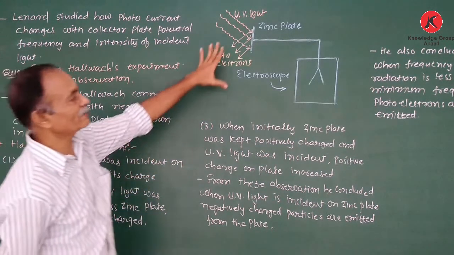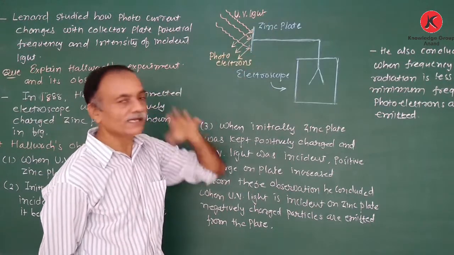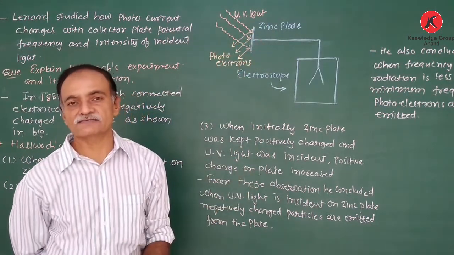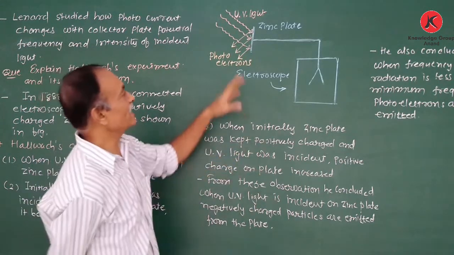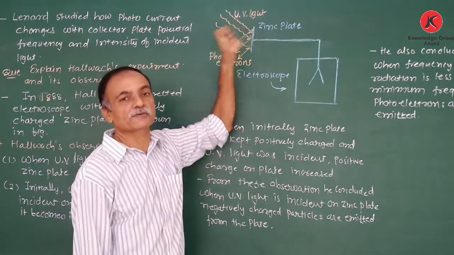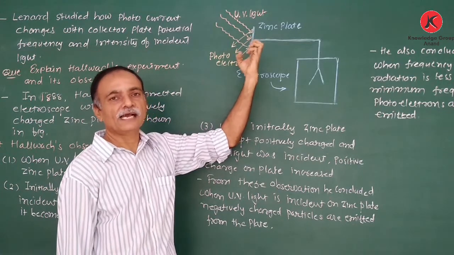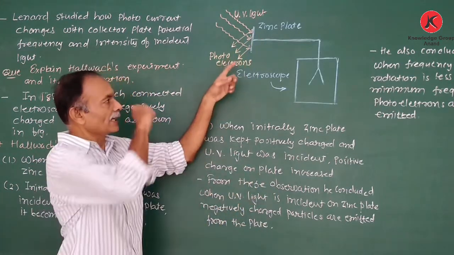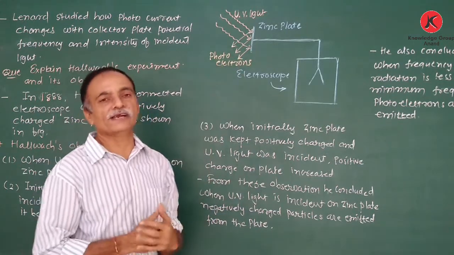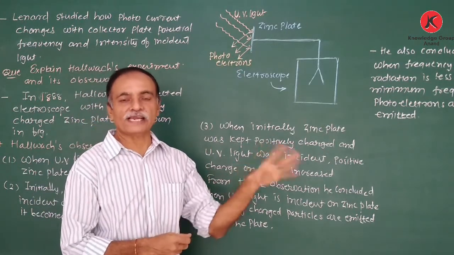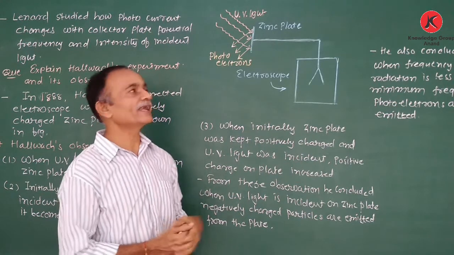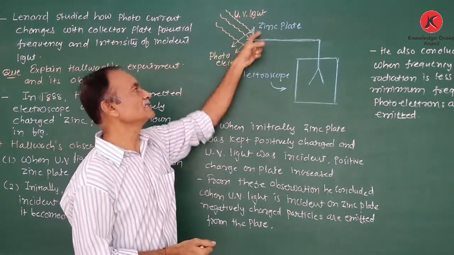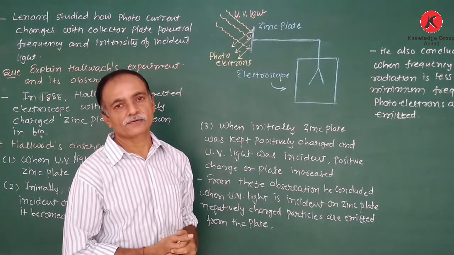Because what are the electrons? They are bound in binding energy with the positive ions of the nucleus. So this electron gains or absorbs the energy from the UV light. And when its energy is more than the binding energy, these electrons are emitted. As a result, the photoelectrons are emitted. Photoelectrons are negatively charged, so negative charge is decreased on the zinc plate, therefore the zinc plate becomes positive.